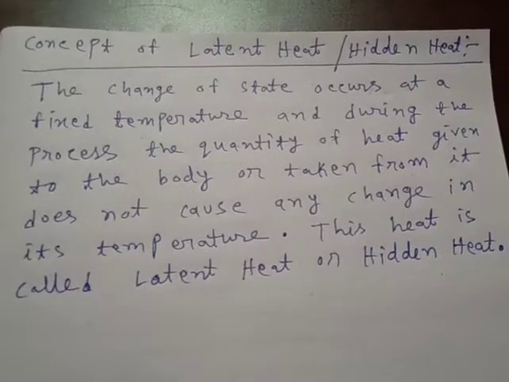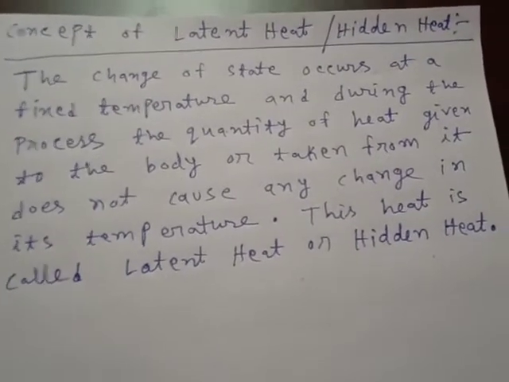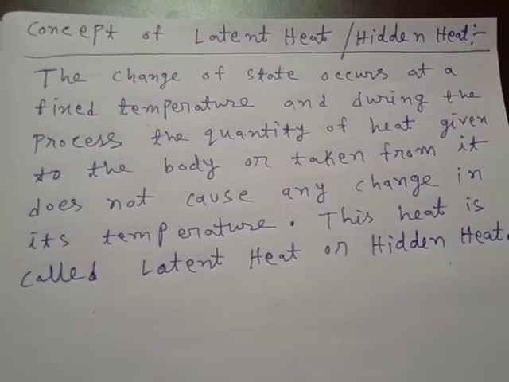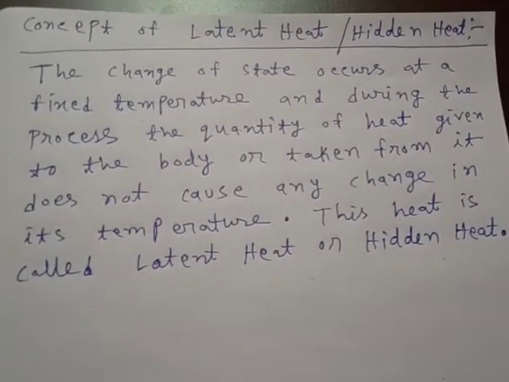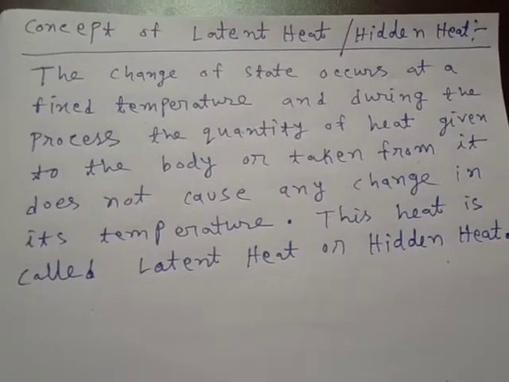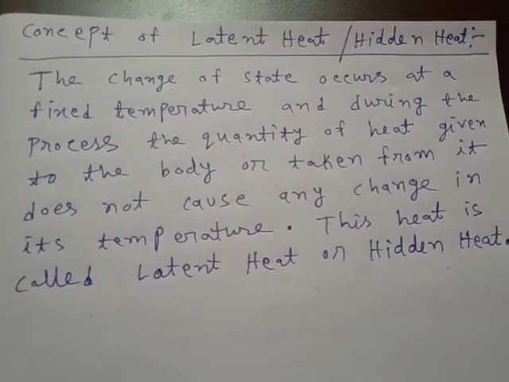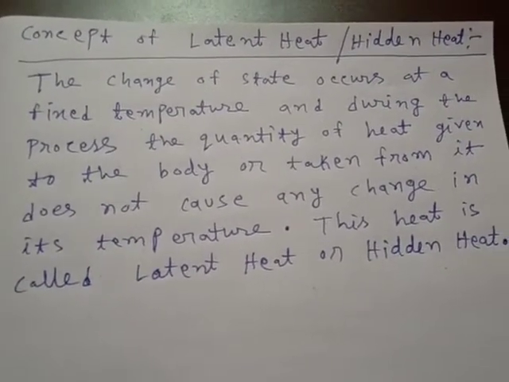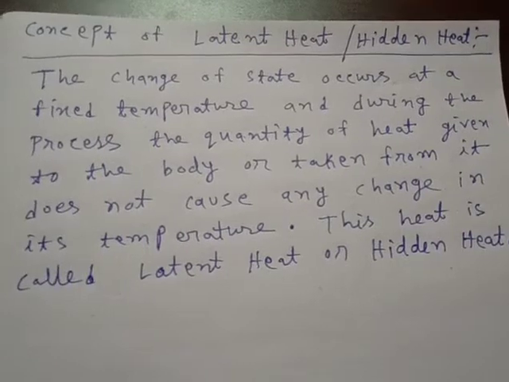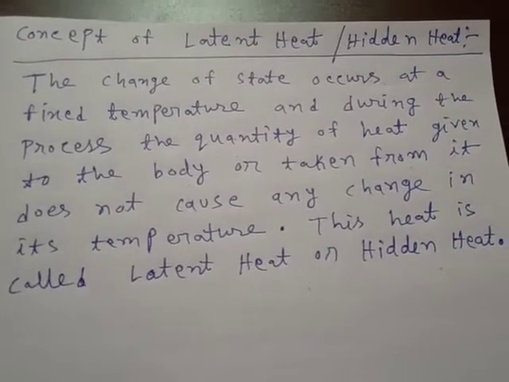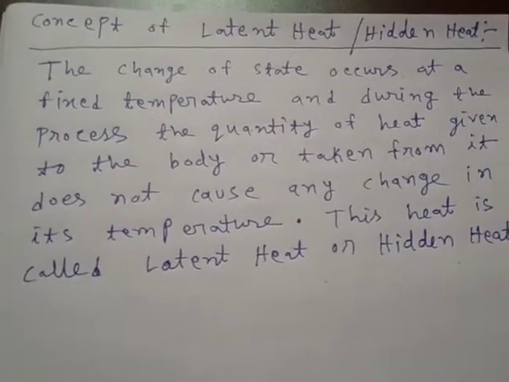Now those fixed temperatures have specific names. In case of vaporization or boiling, the fixed temperature at which the liquid converts into vapor or gas is called the boiling point of that liquid.